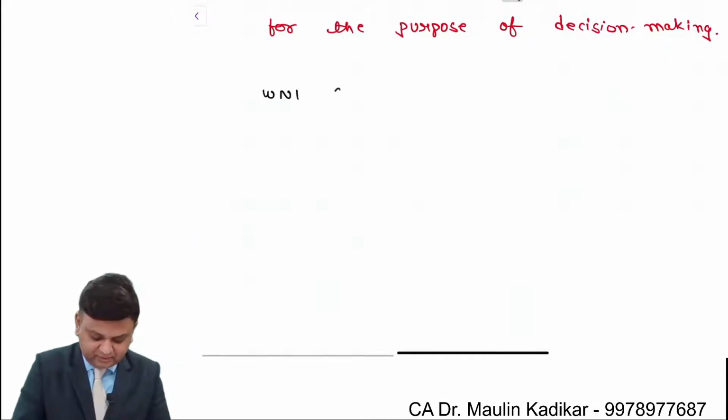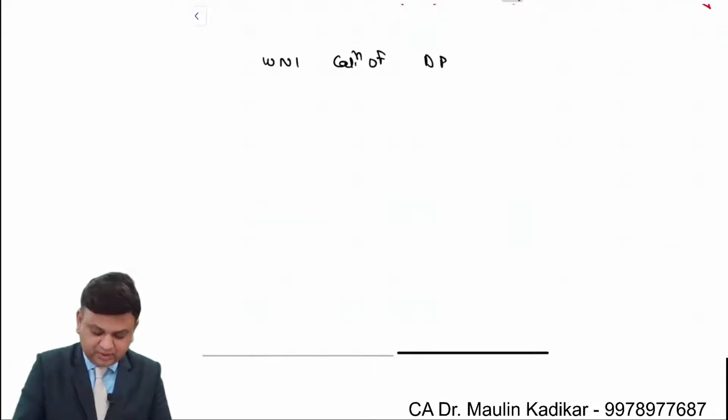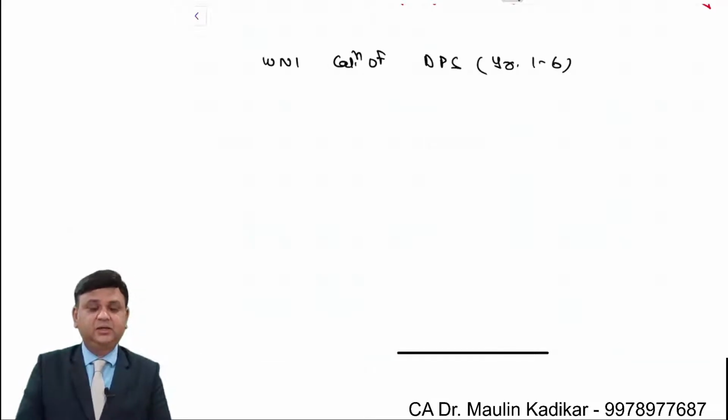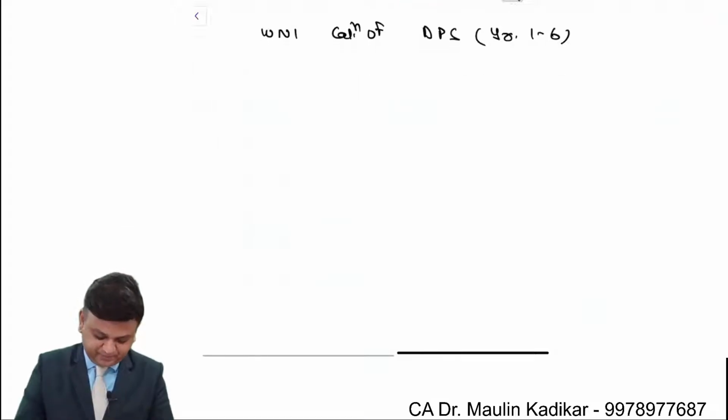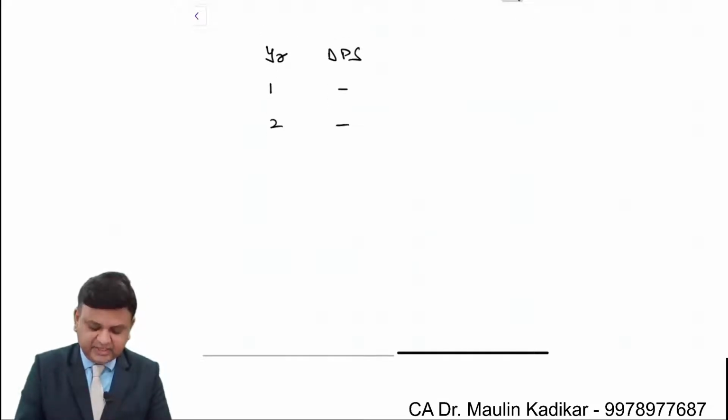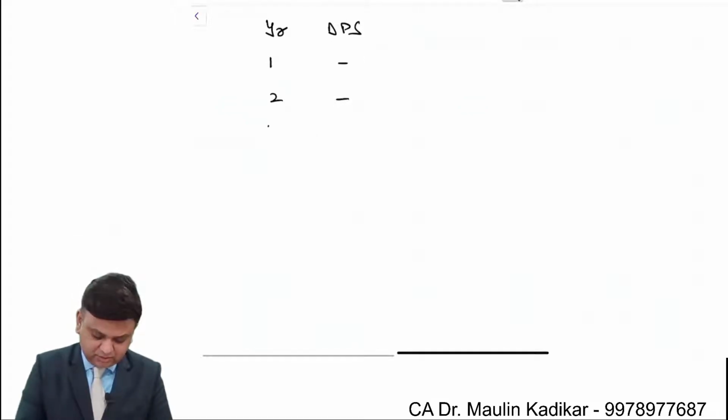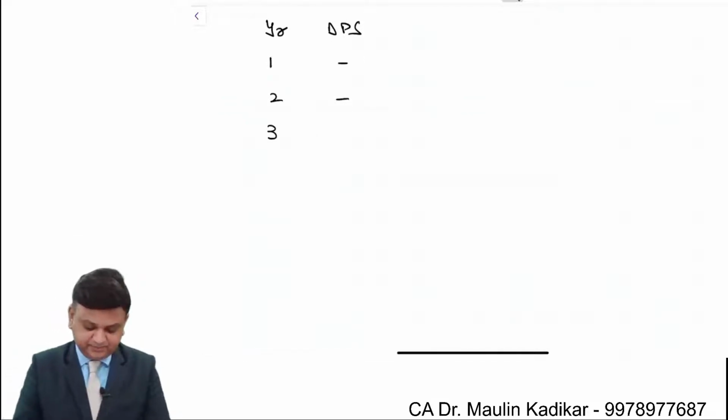Working note number 1, calculation of dividend per share year 1 to year 6. We'll make the calculation of the dividend per share from end of year 1 to end of year 6. Why? Because the 6th year dividend is going to be helpful to us for making calculation of P5. So first year dividend per share would be 0. Second year dividend per share would be 0. Third year dividend per share would be there.